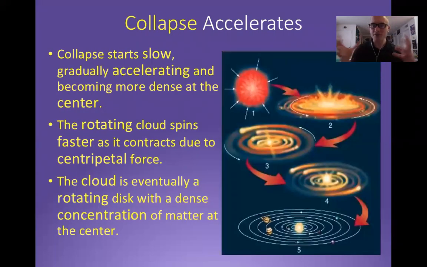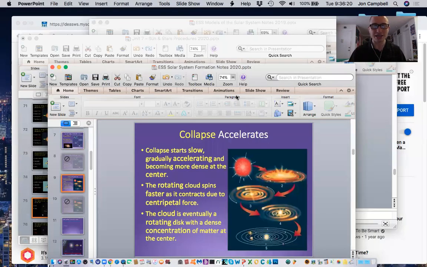And what happens after it collects? It's going to slowly accelerate, and it's going to rotate, spin and stir up the dust particles, those elements, with what we know as centripetal force, spinning kind of like a top, kind of like cotton candy. I've said time and time again, cotton candy being stirred in the cotton candy machine. That is the same idea with forming our solar system, right? So again, think of a dense concentration of matter, like circulating cotton candy stirring up.